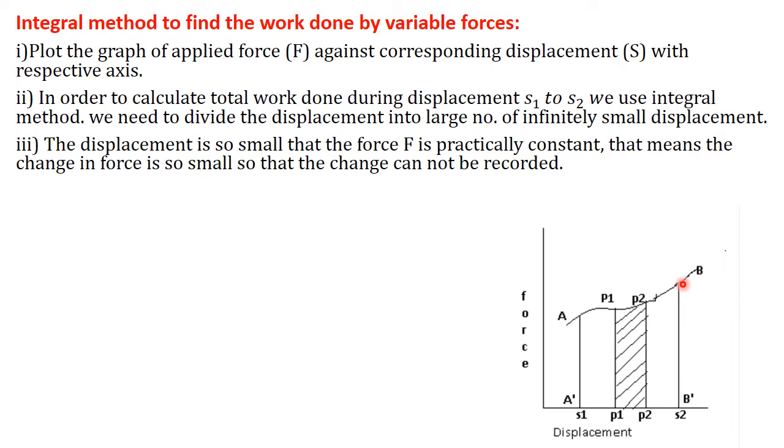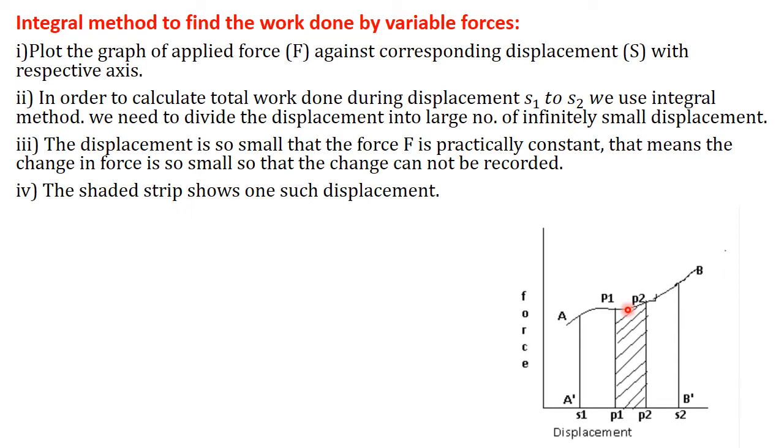For example, in this figure, let us consider P1 and P2 as the two forces, and P1 P2 dash as the displacement. So if we consider this small infinitesimal segment ds, the force is practically constant, meaning the change is very small, so it is not considered.